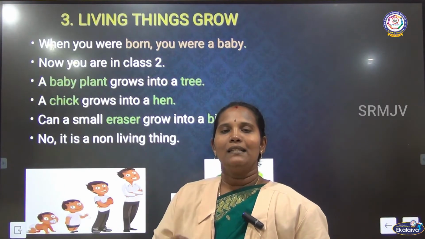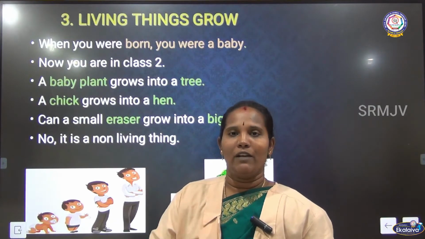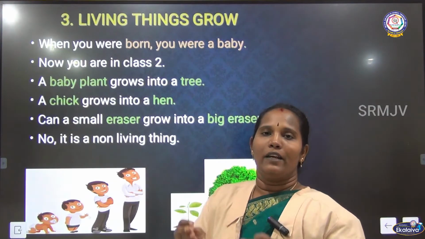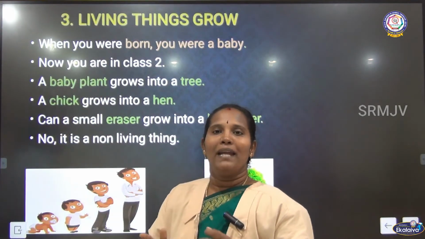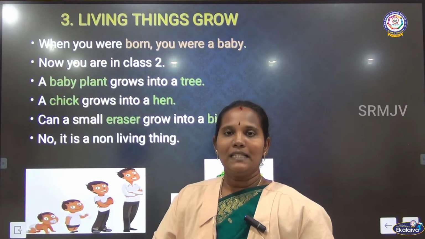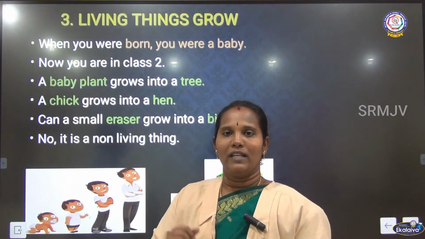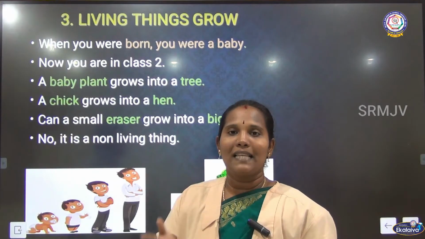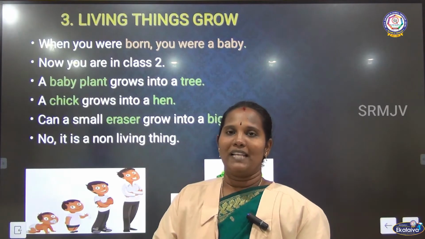What are the environments? Animals, plants, and then living things, non-living things. This makes our environment, is it or not? And then apart from this, natural things and man-made things are also there. What are natural things? Natural things means they are made by nature. For example, we can say sun, moon, the mountain. These are all examples of natural things.